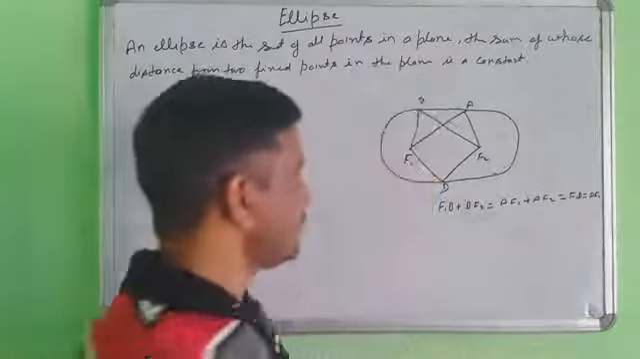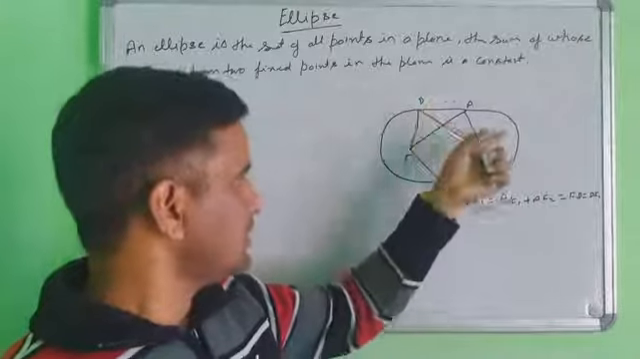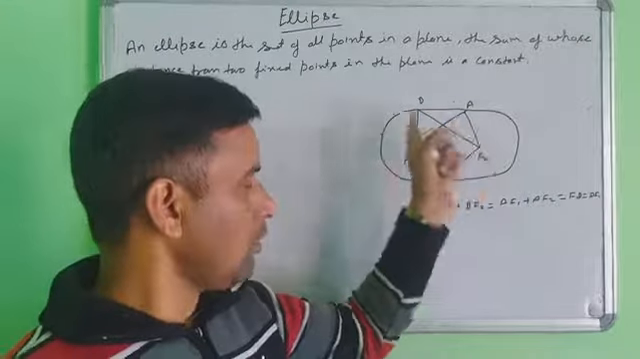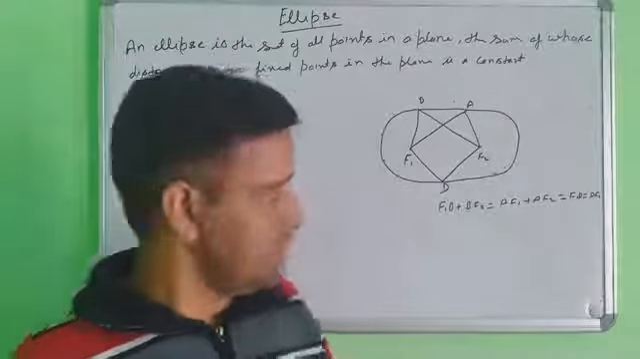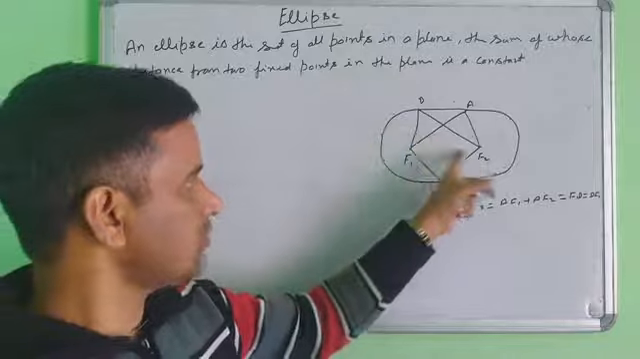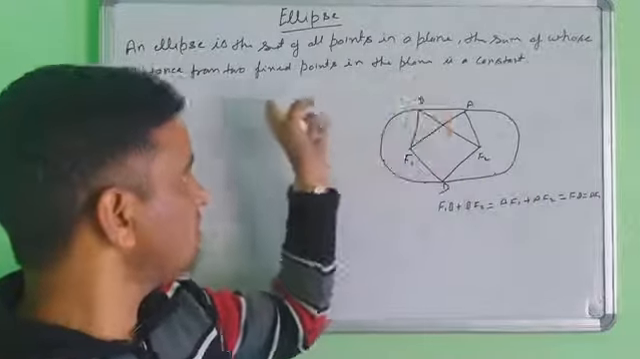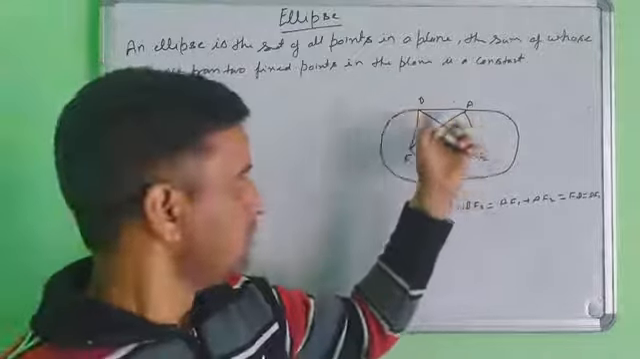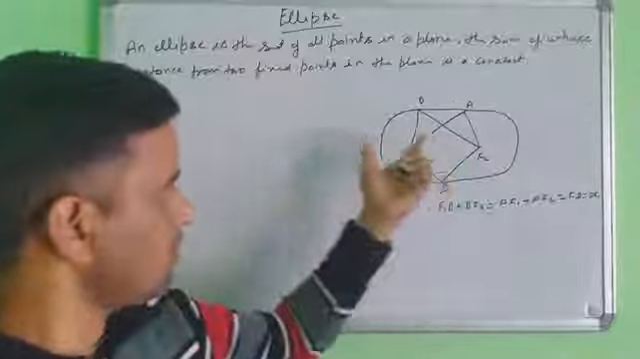So how many points are you taking? Suppose you take 10 points, 100 points, 1000 points. These points will follow this condition, and then the figure formed will be the ellipse. It means the sum of the distances from the two fixed points will always be constant. If your figure follows this condition, then its name will be the ellipse. So this is the formation of the ellipse.